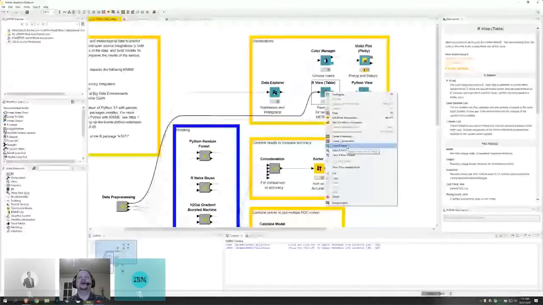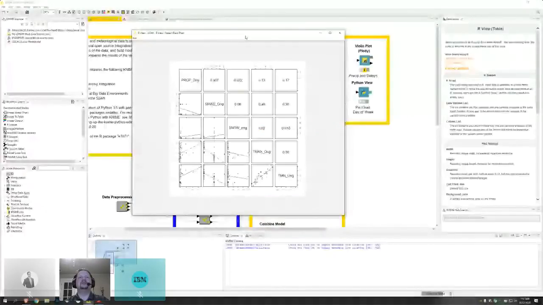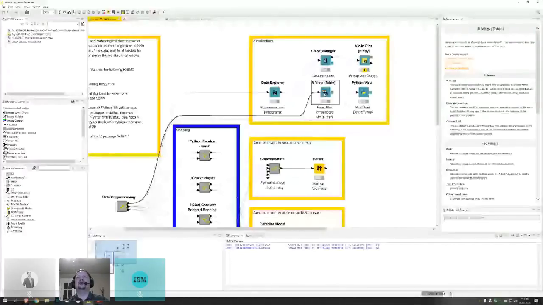This is a pairs plot where we're comparing, for example, snow depth versus maximum temperature to see if there's a correlation. And I can see at a glance, it gives me a little scatter plot. I see that there's a slope here, which indicates there is a correlation, as you would expect, between snow depth and maximum temperature. And then I also get the slope of that line numerically up here in the top right. So this is a view I could generate in R. And to do that inside the R view node, I can just write a little bit of code.